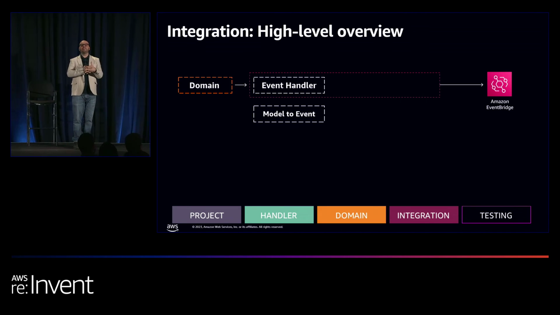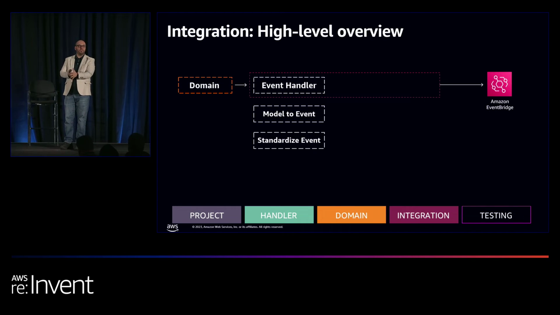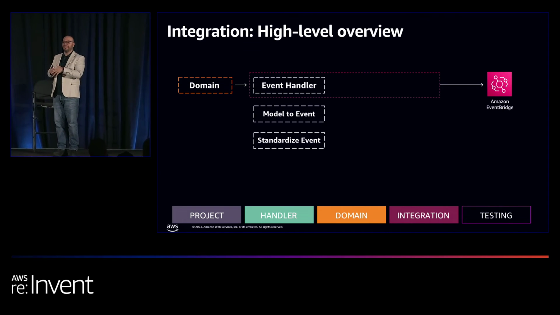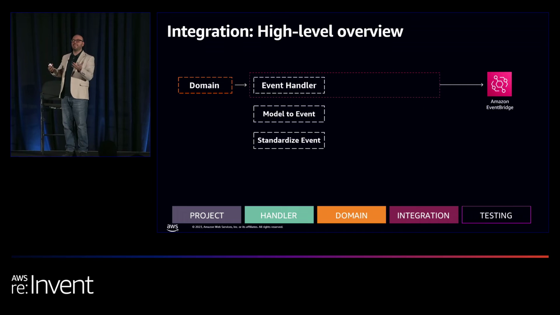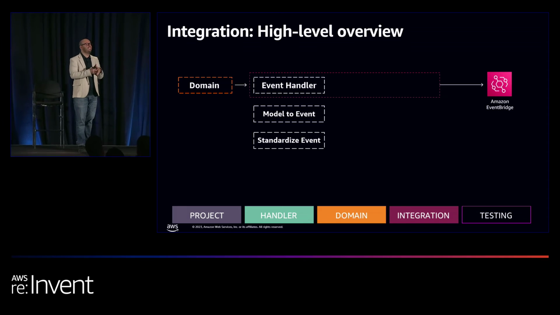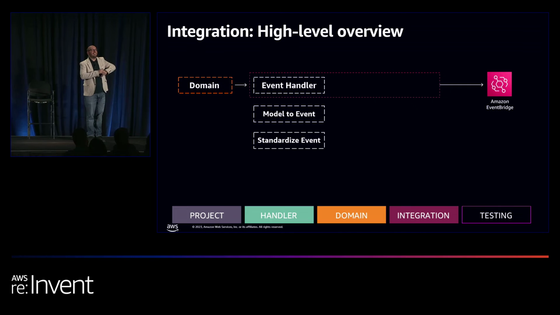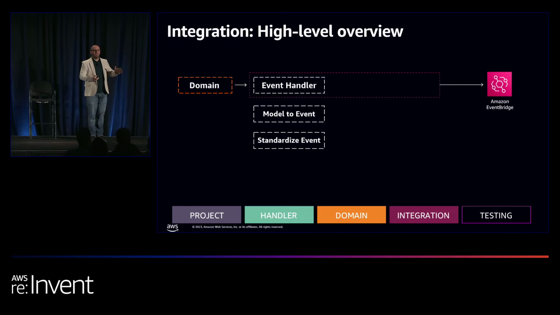We're going to take any Pydantic model and convert it into an actual event that we define. And that event, we're going to standardize. If you work in an enterprise company, or if you have multiple microservices, one of the easiest ways to make a mistake in asynchronous or event-driven architectures is to simply emit an event without thinking what an event should look like across the entire company, because the more events you add, the more complicated it becomes. It's easy to get lost. So in here, the event handler will be responsible to standardize any event that we create, so it becomes exactly the same everywhere.